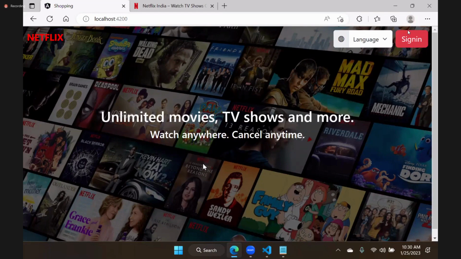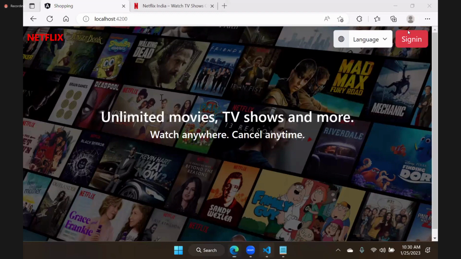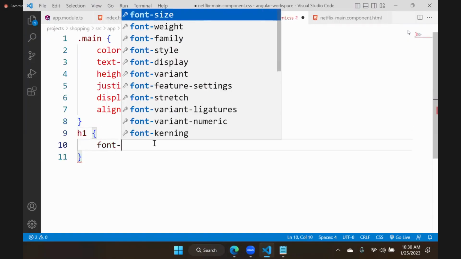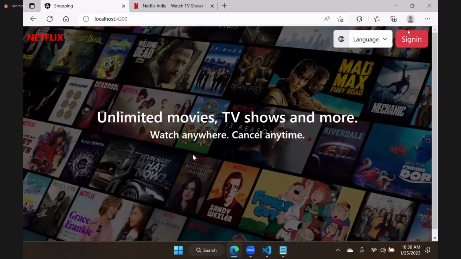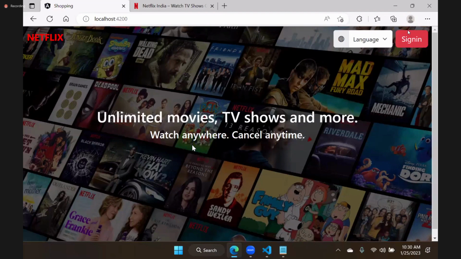It will keep in this way. Font size, width and all, your wish. You see, their font size is large, we can keep that, right? That means for heading, wherever heading 1 is there, font size 40 pixel. I am giving large. Suppose 50 pixel, so this is a little more large.